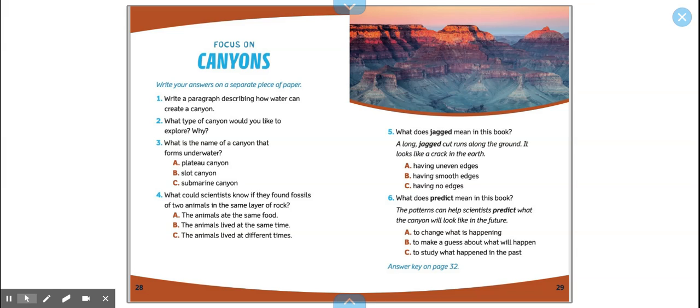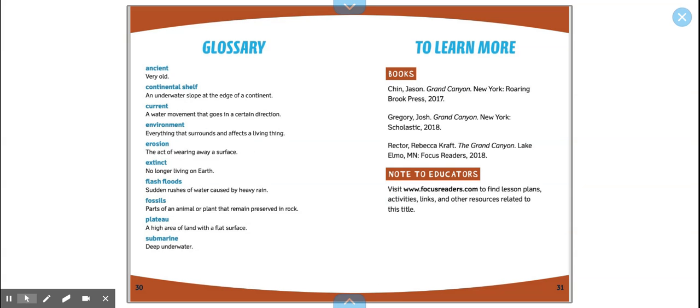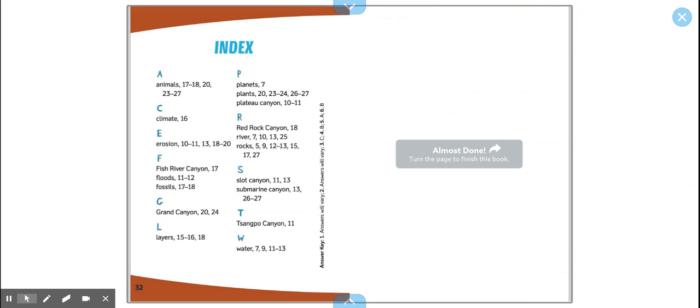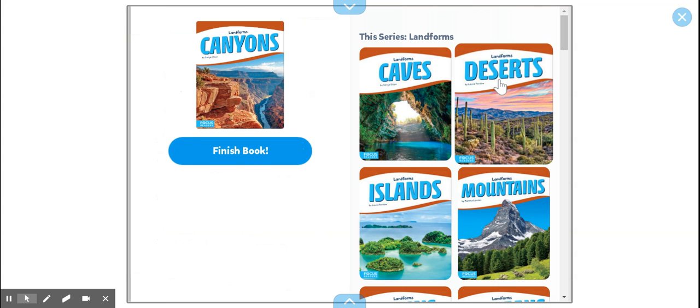And that's it. We're at the end of our book. Again, if you want to do any extra questions or learning, feel free to do this on your own time. If there were any words in here you were unsure of, here is the glossary. You can always look them up to learn more about things. Here's more books. And there is the index with the main concepts. And we are finished with our book.